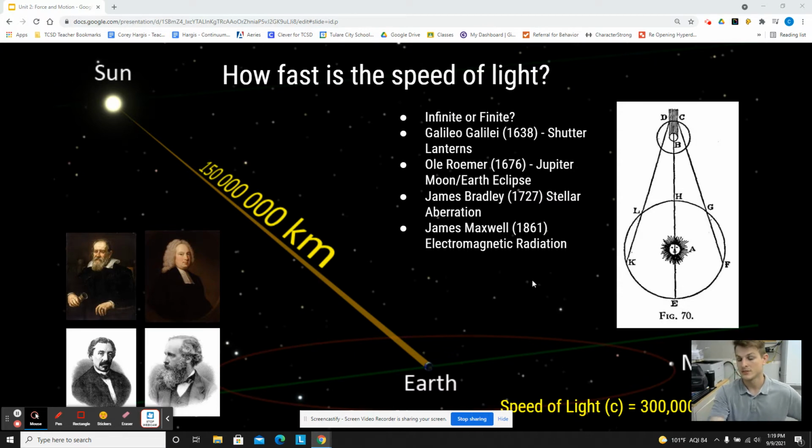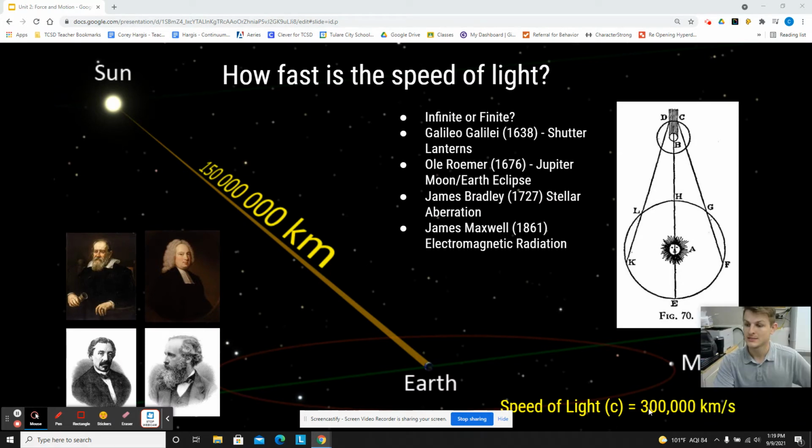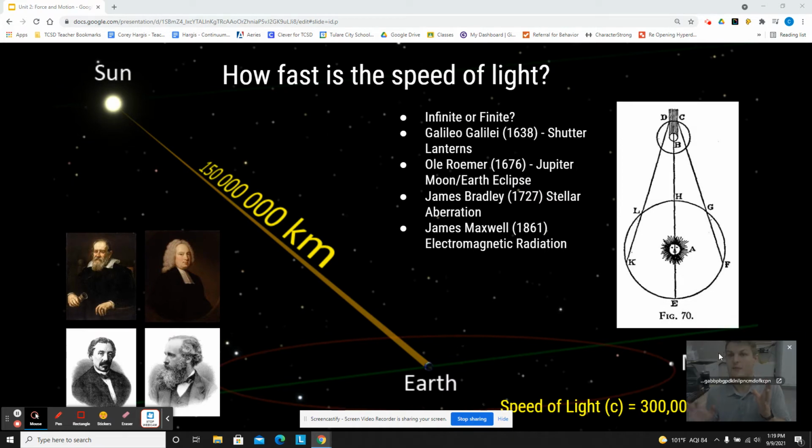Now, what they did there is they took the distance from Jupiter, how far Earth is away from Jupiter, and how long it took to be seen. So they came up with, I think Jupiter's like 385 million miles away or something like that, divided by 22 minutes. Or maybe it was like 500 million at the time, because Jupiter fluctuates between 365 and 600 million or something like that miles away. And what they came up with is 300, or no, it was about 220,000 kilometers per second, because we get closer to 300 once we go to this stuff. So that was like our big first discovery. Oh, okay, it's finite, we can measure it, this is about what it is.